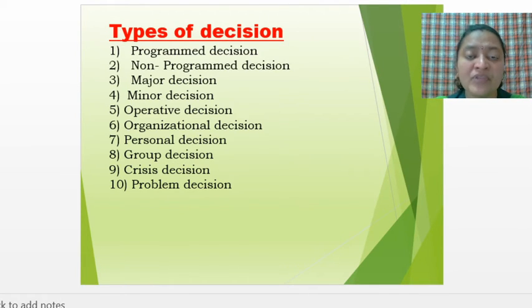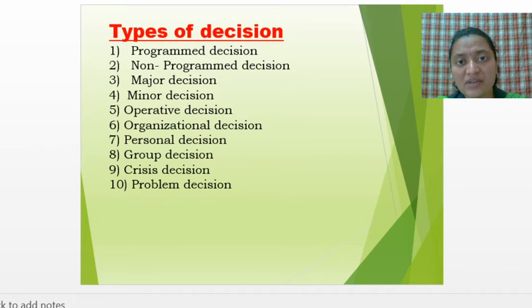His own manager, maybe an employee, he has to take his own individual decision. That is a personal decision. The next one is group decision. What do you mean by group decision? Like as an individual, it may not be possible to take a proper and good decision. So the decision has to be taken in the form of a group, where a group of members come together.